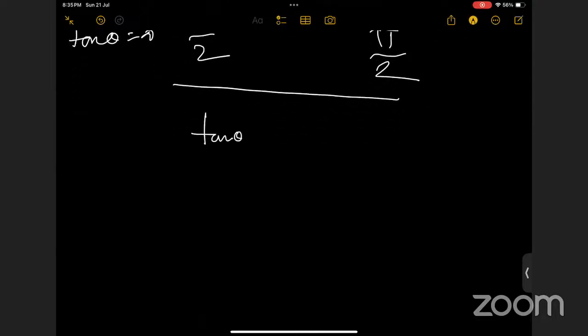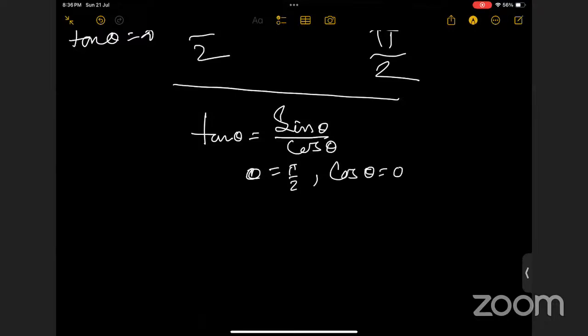What you know is that tan theta equals sine theta by cos theta, right? At theta equals pi by 2, cos theta is 0. That means we have something like 1 over 0, so this term is not defined, but we can say it tends to infinity.